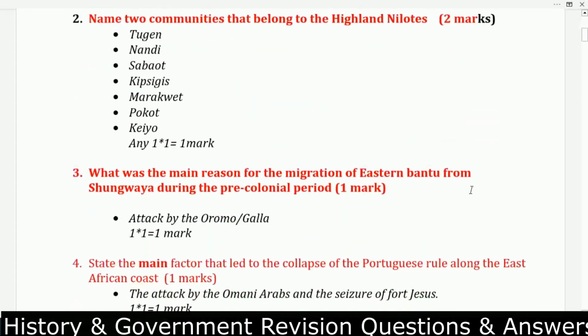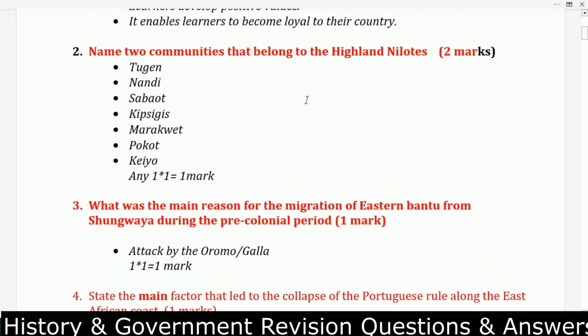Let's go to question number 2. Name 2 communities that belong to the Highland Nilotes. Highland Nilotes, we have Tugen, Nandi, Sabaot, Kipsigis, Marakwet, Pokot, Keiyo. Those are the communities that belong to the Highland Nilotes.